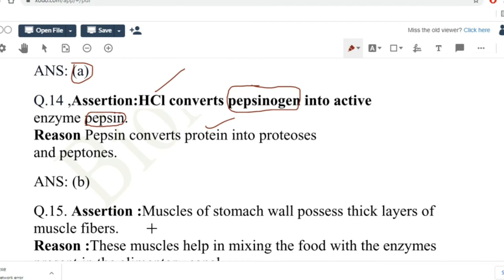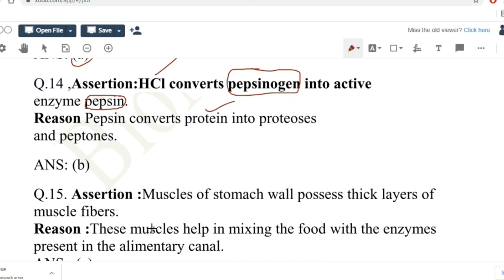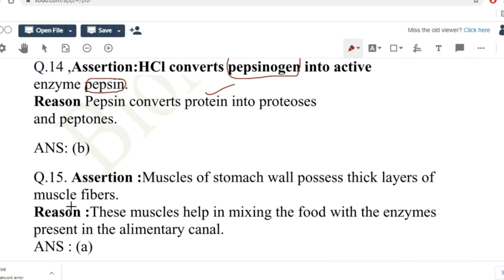Assertion, muscles of stomach wall possess thick layers of muscle fibers. Reason, these muscles help in mixing the food with enzymes present in the alimentary canal. So the muscles of the stomach possess thick layers of muscle fibers, which is true. Reason is also correct, they help in the mixing of the food with the enzymes. So reason is the correct explanation of assertion.